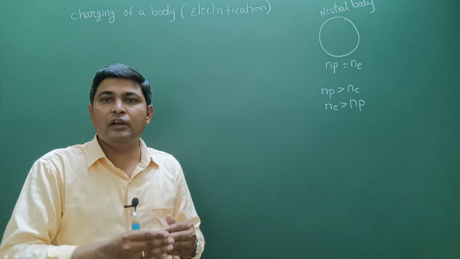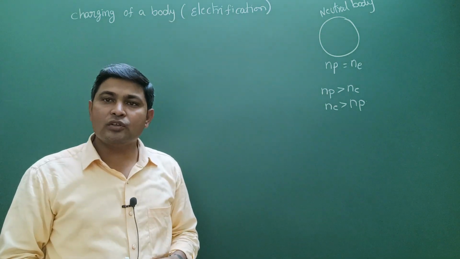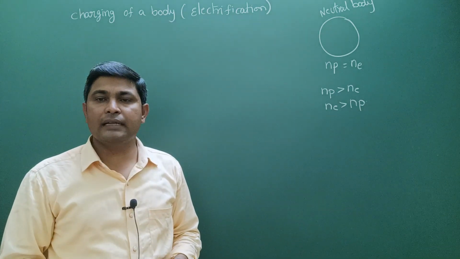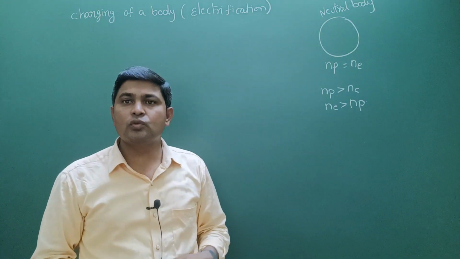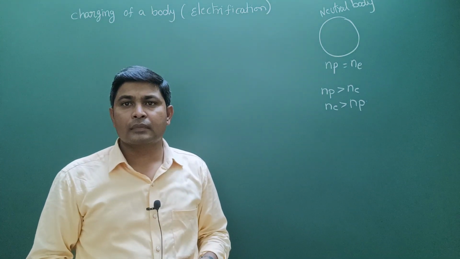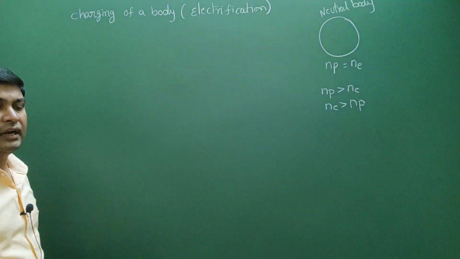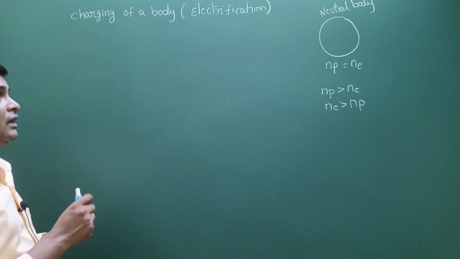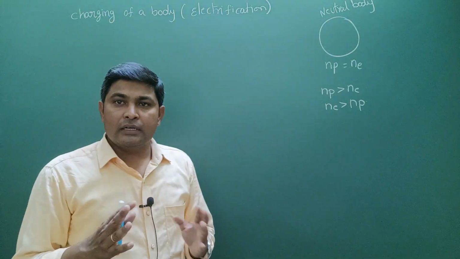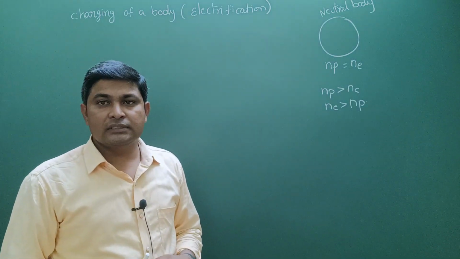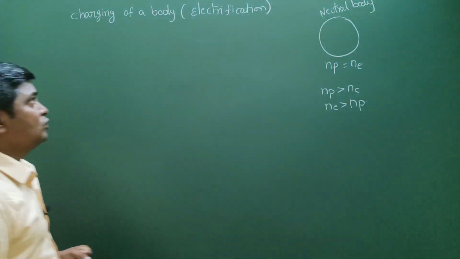That's why electrons can be easily transferred from one body to another body. So we have some methods to transfer the charges from one body to another body. Here charges means, in the case of solids, electrons.